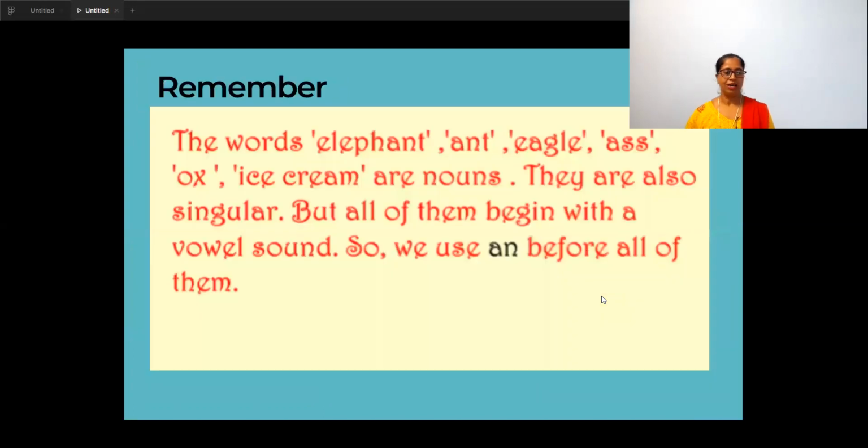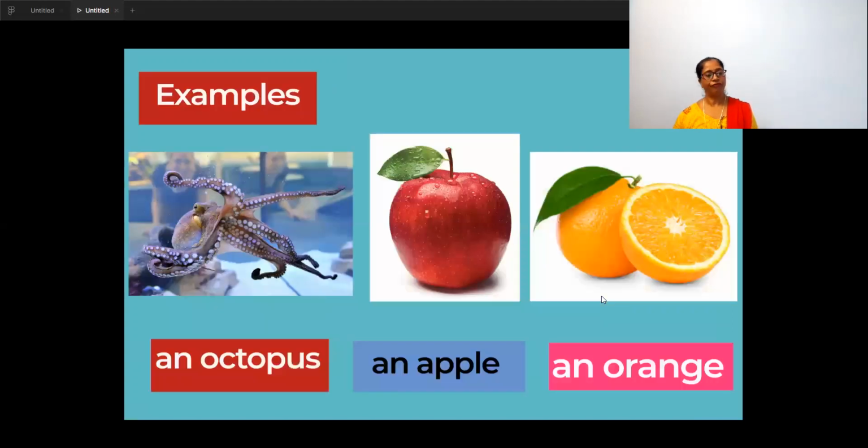ox, yes? So again this, remember, you will copy this in your notebook. This is there on page 36. You have to copy it down in your notebook. The words elephant, ant, eagle, ass, ox, ice cream are all nouns. They are singular nouns and they begin with vowel sound, and so we will use an before all of them.